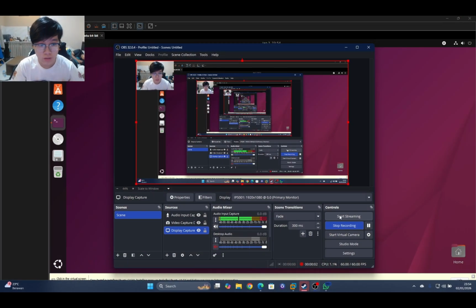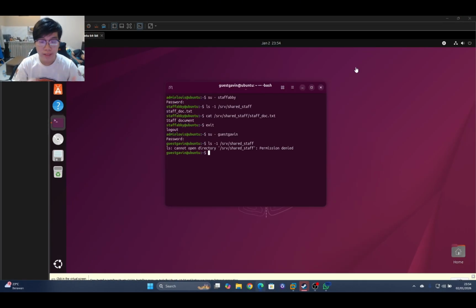Okay, thank you to my group for explaining how to make the user, how to set up Ubuntu, how to make the group, how to make the file, and how to set permission to the file and the folder. So what's the security analysis of this? The security analysis is that we can prevent threats in a server environment by preventing unauthorized internal access in a company, for example. This can prevent interns from accessing sensitive data, like staff data, user data, documents like that. The implication here is only the owner and the group have access to the file.